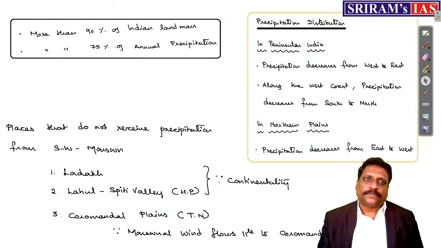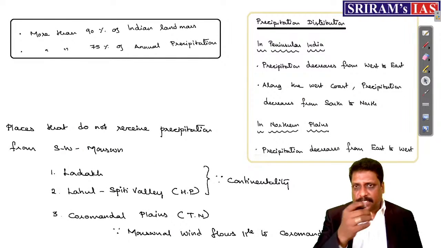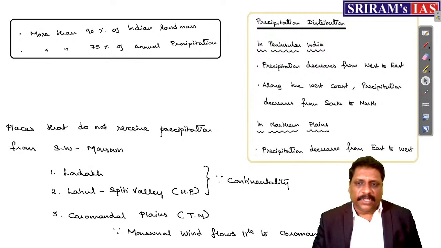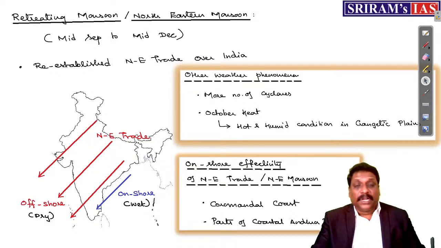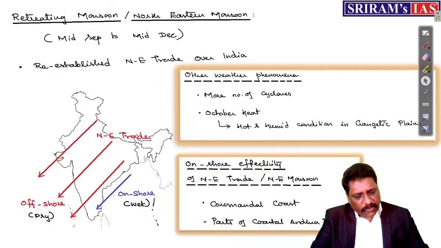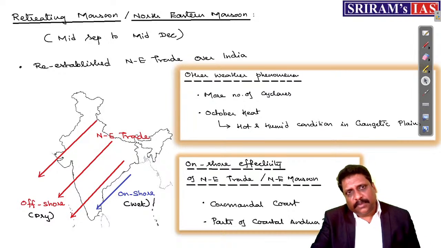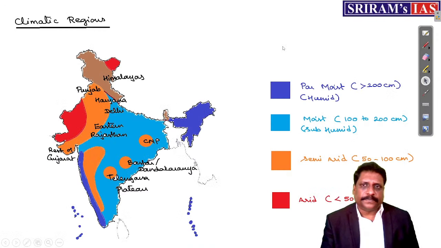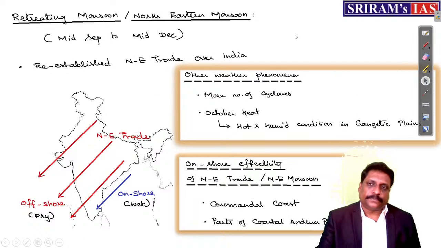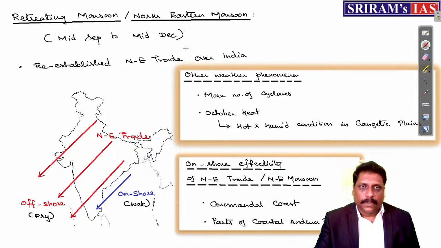Now, all this, precipitation distribution, everything about southwest monsoon we have taken. Then comes the northeastern monsoon, my dear friends. You call them as what? Retreating monsoon. So when exactly do you experience this northeastern monsoon? Somewhere from the middle of September to the middle of December. Again, you know the mechanism.